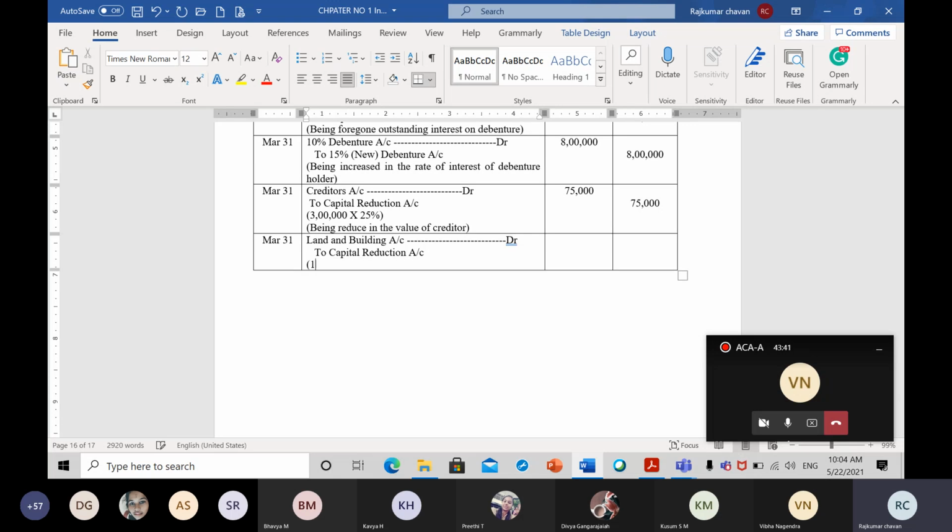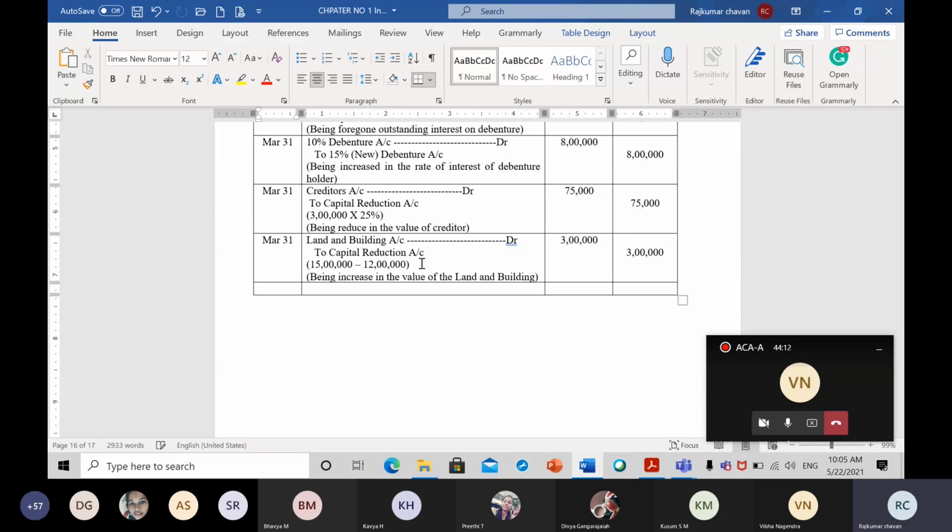Write down here 15 lakh rupees is the market value and book value is how much? 12 lakh rupees. The difference between both is how much? 3 lakh rupees. Write down here how much we have adjusted, that is 3 lakh rupees. So what will be my narration here? Being increased value of the land and building. So this is what will be my journal entry for that particular transaction.